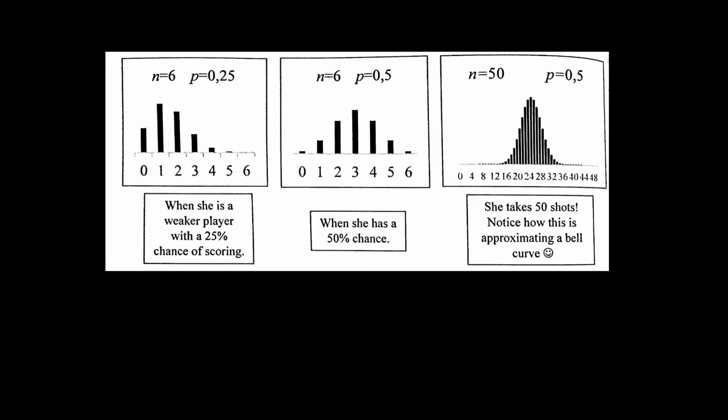Okay, and then if we expand that, with the same value of 0.5 as P, but with 50 as N, in other words, she takes 50 shots in total, we still see a bell curve. The bars are getting closer and closer together, but it's even. It is not populated either to the left or to the right.